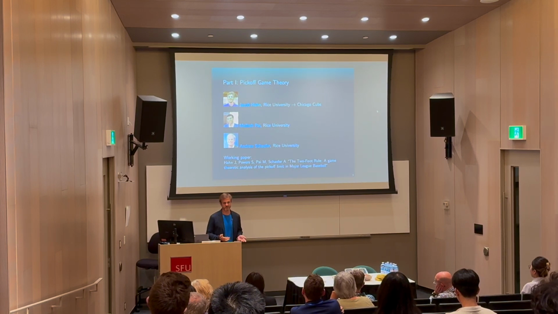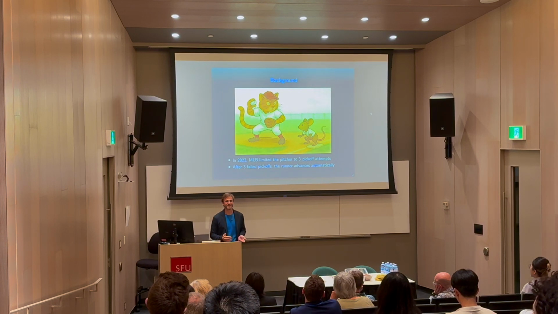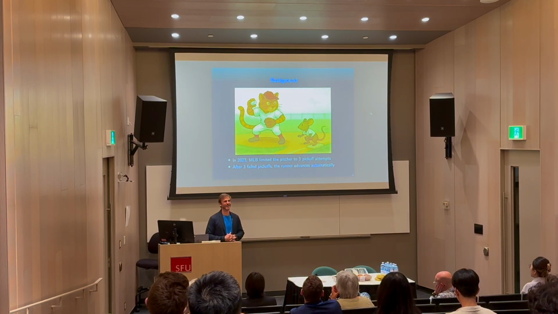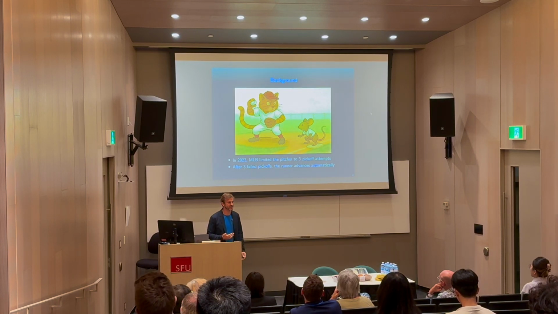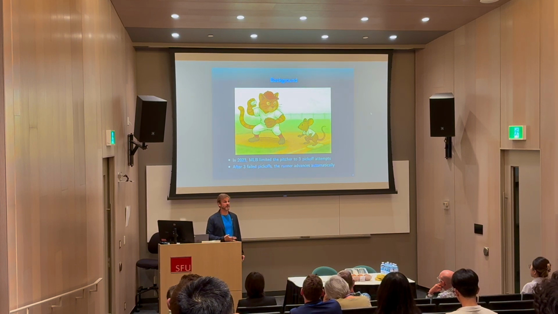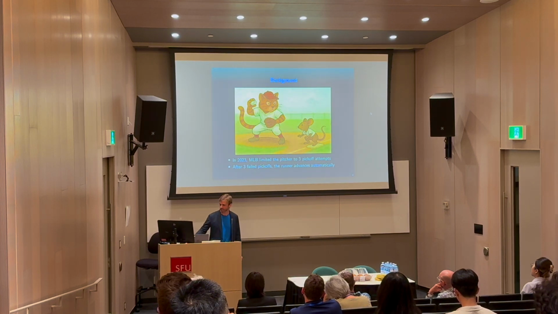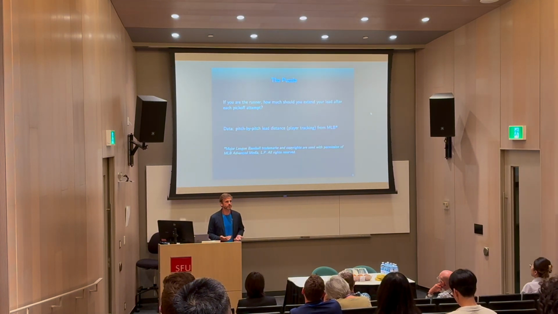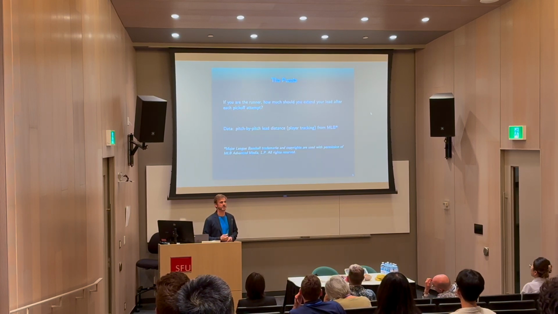So this introduced an interesting cat and mouse game between the pitcher and the runner, where with each successive pickoff attempt, the pitcher is disincentivized from throwing to first base because they get closer to that third pickoff. But that means that the runner is incentivized to extend their lead and try to bait the pitcher into throwing over to first. Because after 3 failed pickoff attempts, the runner gets that base for free. So the puzzle here is, if you are the runner, how should you extend your lead after each pickoff attempt?